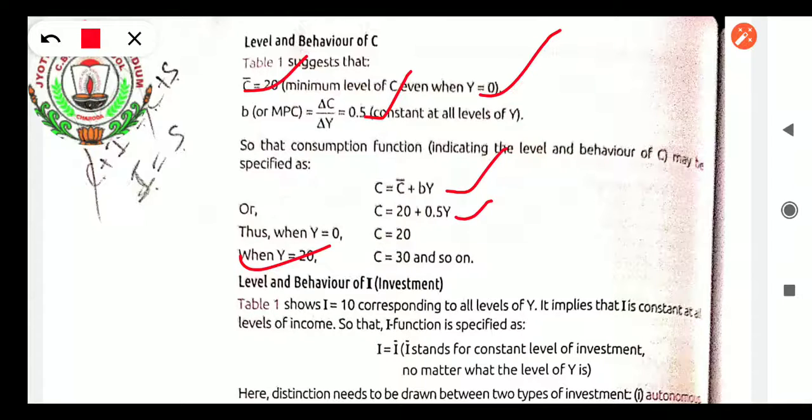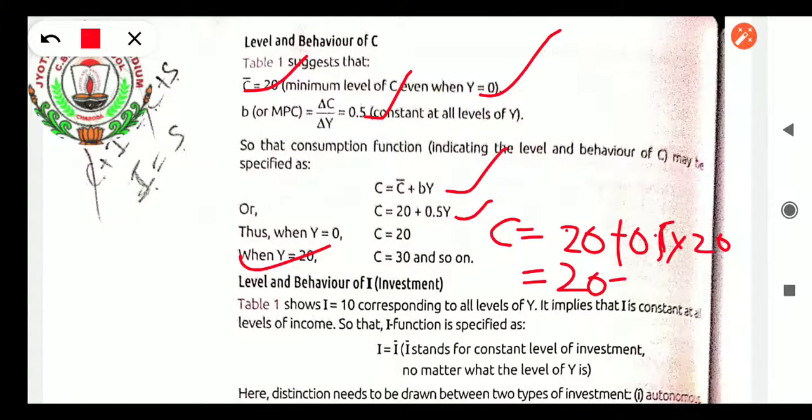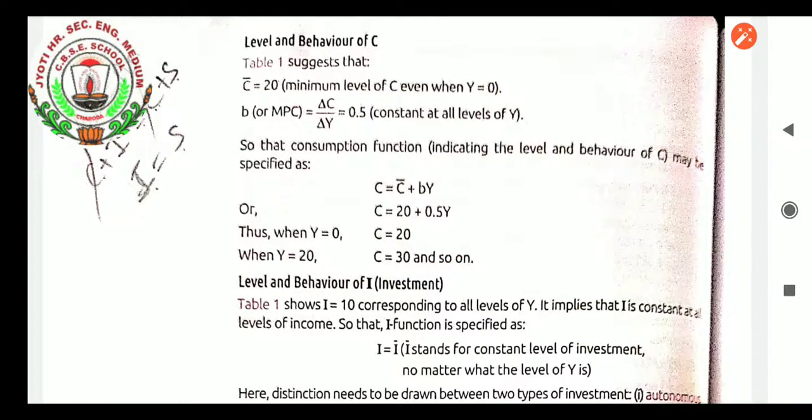But when Y changes to 20, let us see what the calculation will be. C equals autonomous consumption 20, plus 0.5 into 20, which is 10. Total consumption is 30. So the consumption came to 30. Likewise, we have already learned in the last chapters how to calculate consumption when the income and other factors of the consumption function are given.